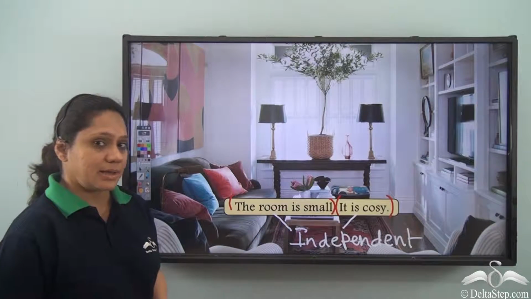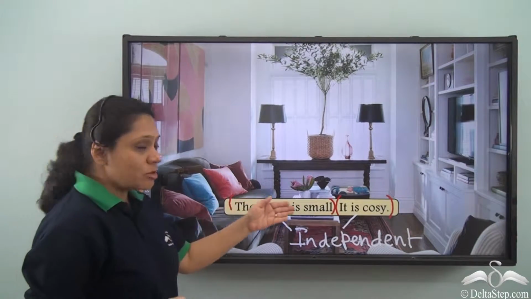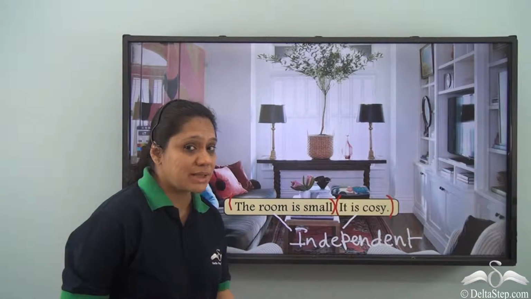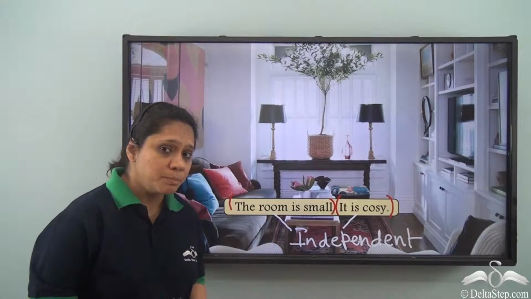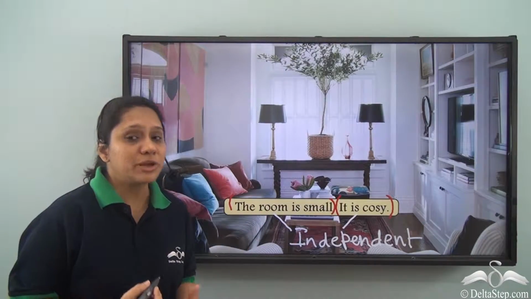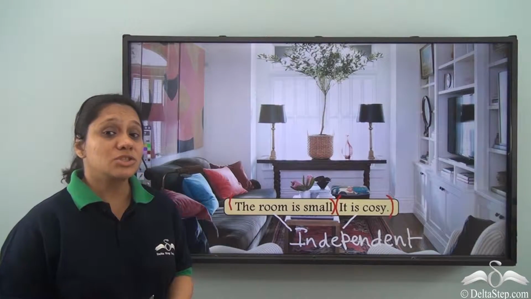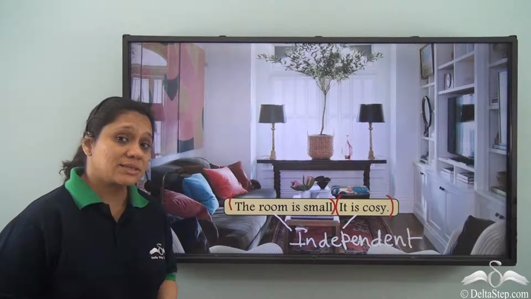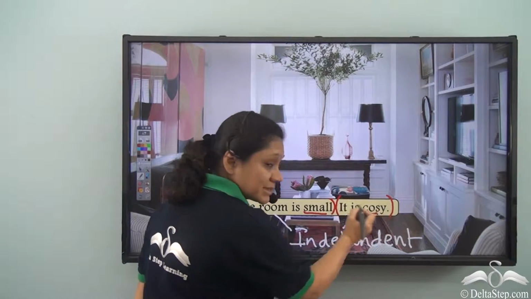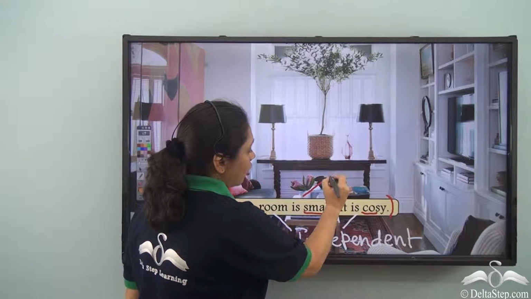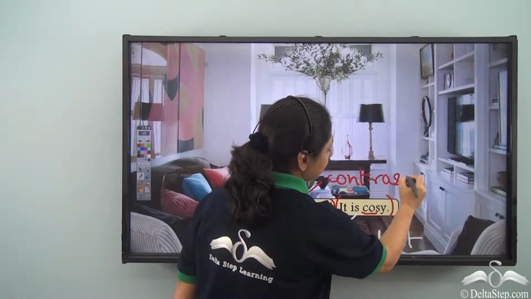What else do we see here? We see that the clauses, the room is small, it is cozy, are telling us something about the room. But do we really find a small room very cozy? We do not. So they are contrasting or opposite ideas. Small, cozy are contrasting or opposite ideas.